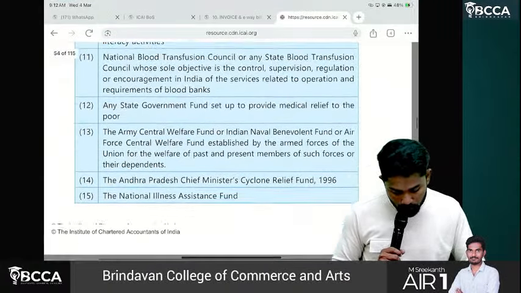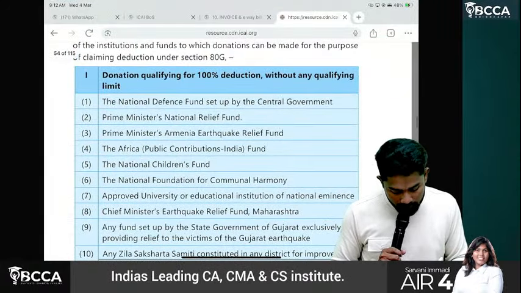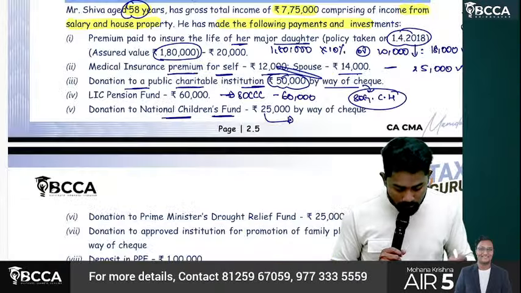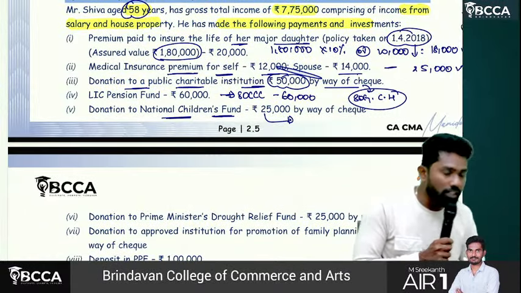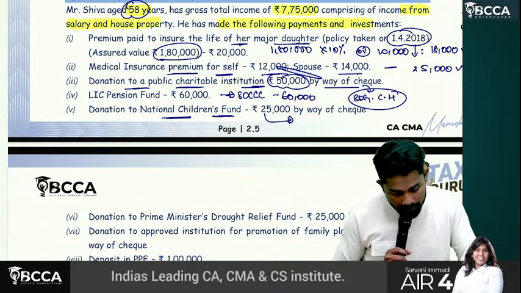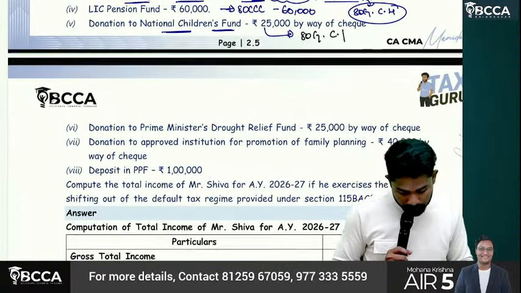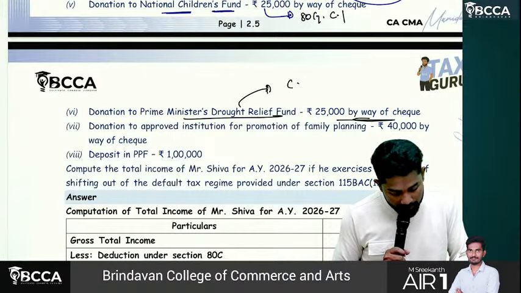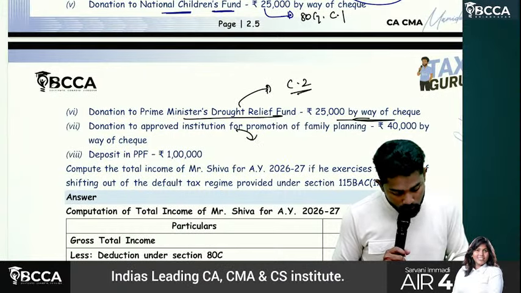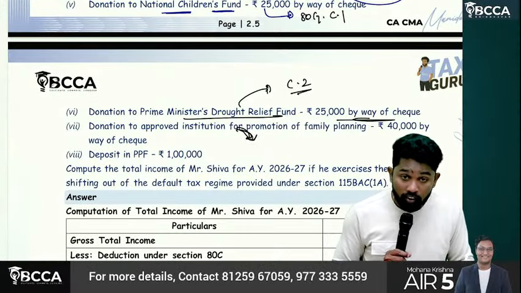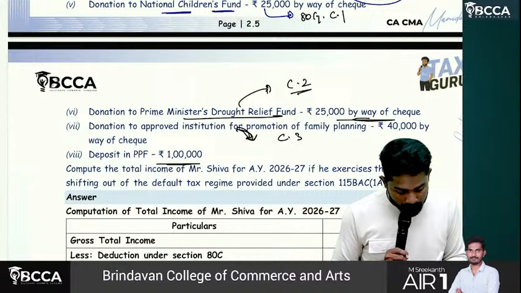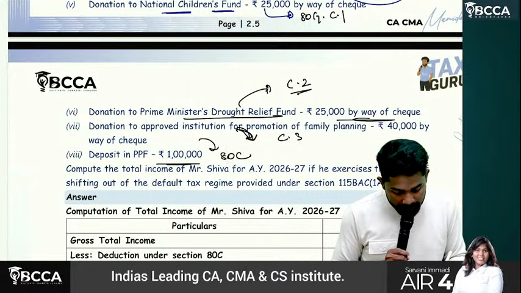See, we'll go through category 1. Defense Fund, Relief Fund, Earthquake Fund. Yes, National Children's Fund is there. So national funds, you can clearly take it as covered under 80G category 1. Donation to Prime Minister's Relief Fund, category 2. Donation to approved institution for promotion of family planning, covered under category 3. Deposit in PPF, ETC deduction is available.